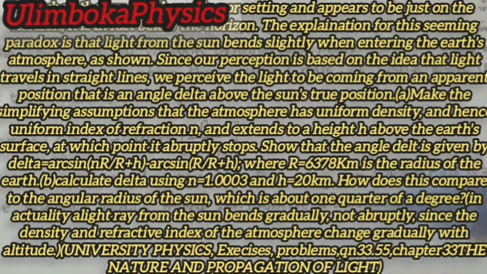Part B: calculate delta using n = 1.003 and h = 20 km. How does this compare to the angular radius of the sun, which is about 1/4 of a degree?